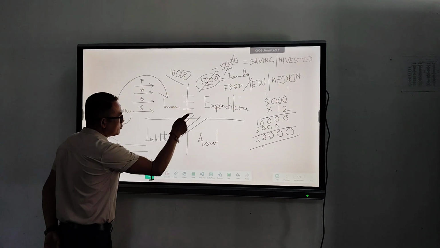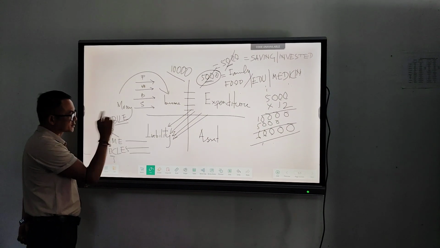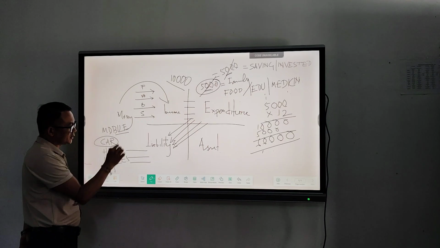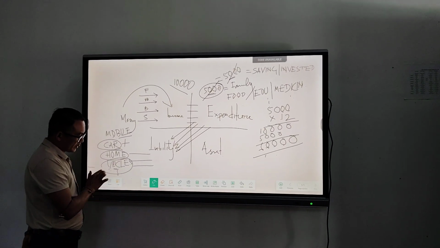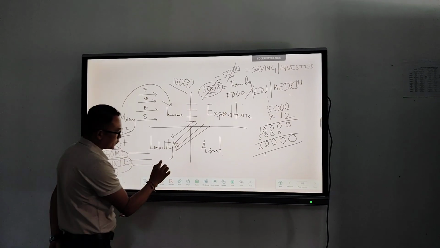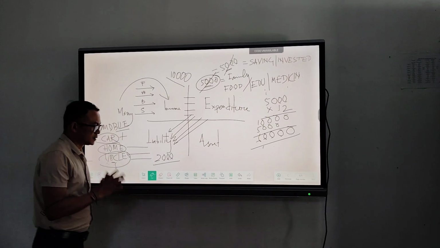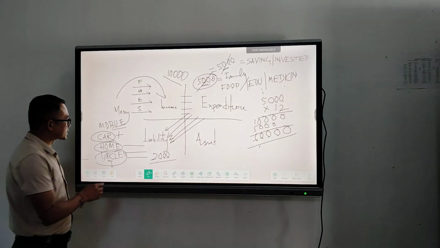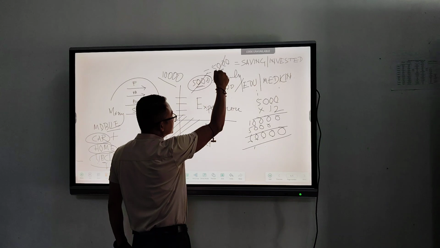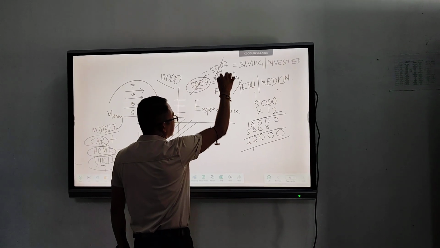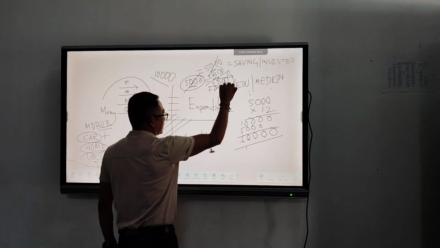In a month, how much is spent on liabilities? We have to keep servicing, refill oil, paint the house, and maintain the vehicle. Roughly we can spend 2,000. It's a small amount for these kinds of liabilities. Then we have to deduct 2,000 from this 5,000. So by deducting 2,000, we have only 3,000.